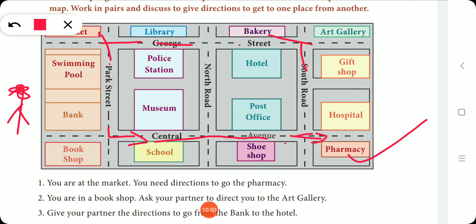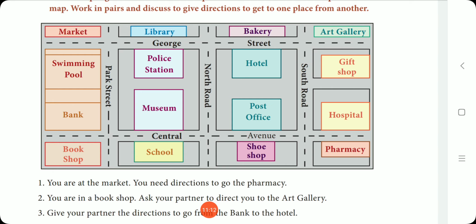You can see the gift shop. Cross the gift shop and hospital on the left side. You can see the pharmacy on the left side. So like this you have to write 5 or 6 instructions.